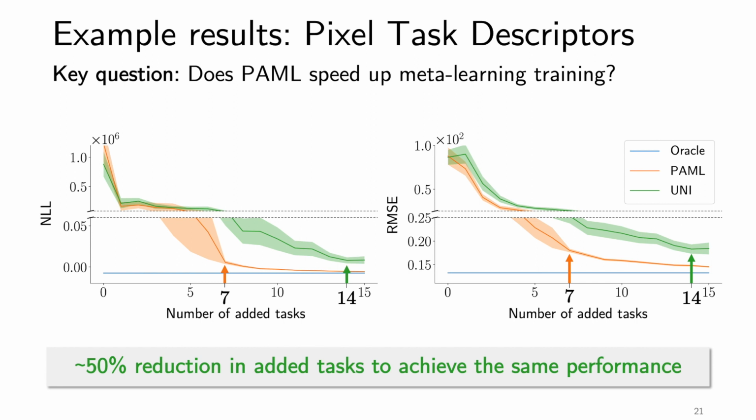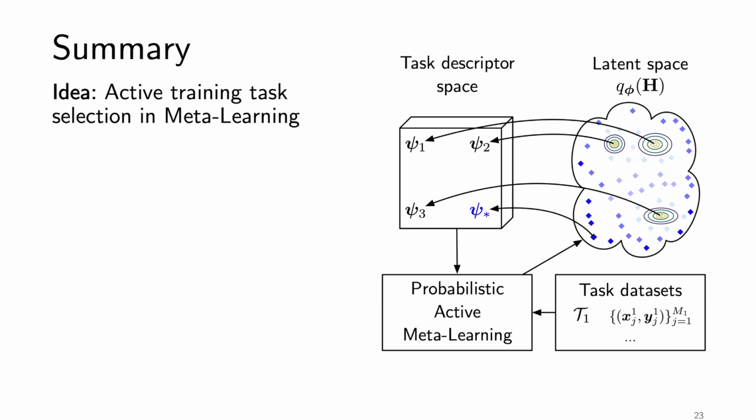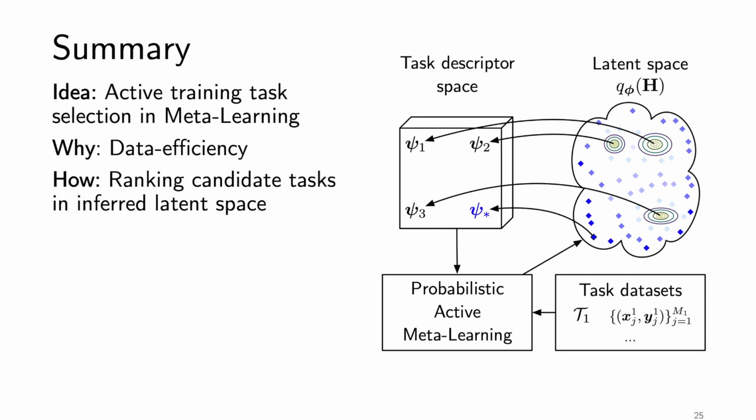To summarize, we proposed an active training task selection scheme in meta-learning to improve data efficiency by ranking candidate tasks in a latent space.